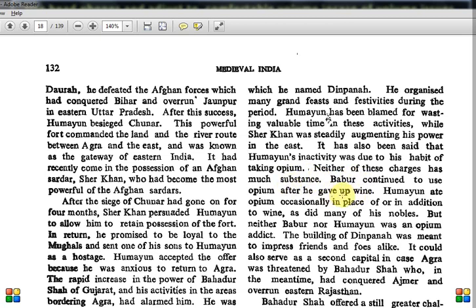But one thing you should notice here is this statement: neither Babur nor Humayun was an opium addict. Any student who reads only this one line and stops, when a UPSC question comes like "Humayun and Babur were opium addicts," will immediately mark it true. But you did not read the second line, which says neither of them was an addict. There is just some mention that they used it, maybe not regularly, and they were not addicts at all. So you should read one chapter holistically, not simply glance through it.